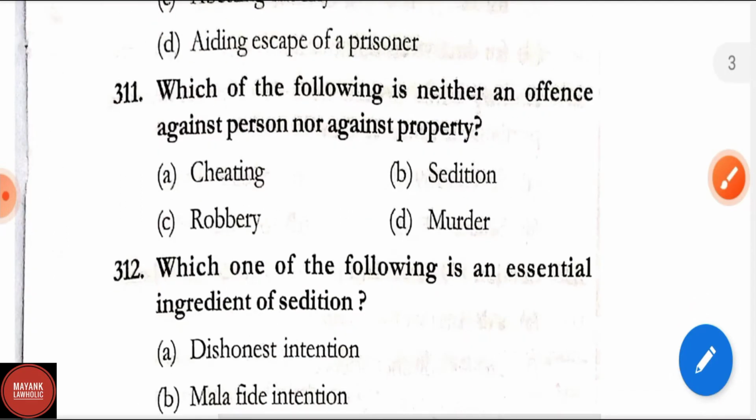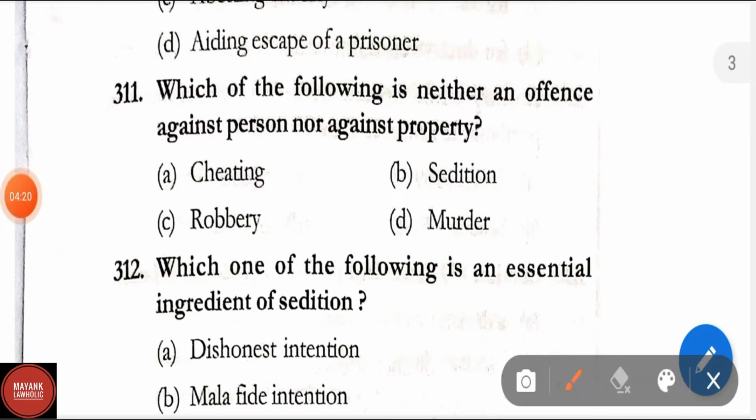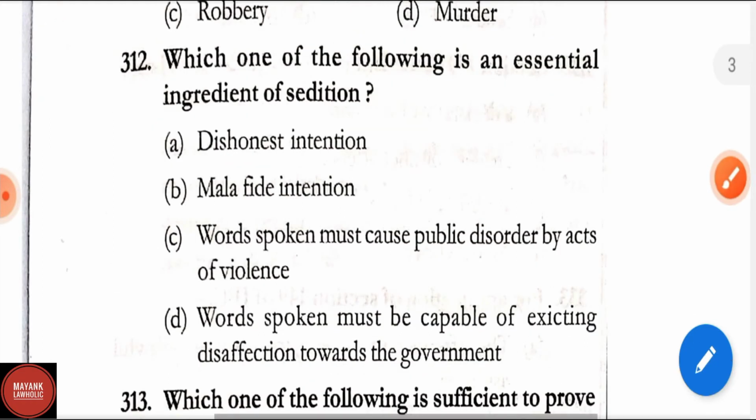Question 311. Which of the following is neither an offence against person nor against property? The correct answer is sedition. Sedition is not an offence against a person nor against property, but it is an offence against the country.